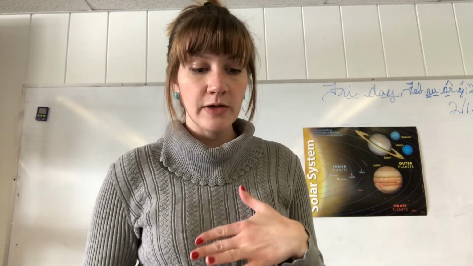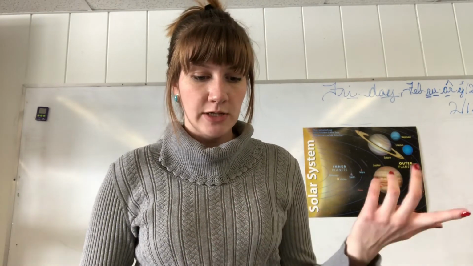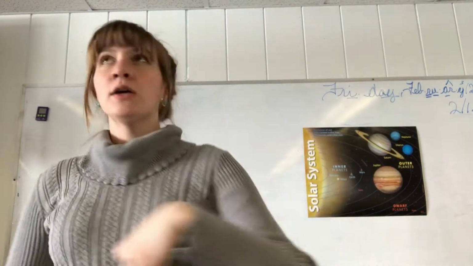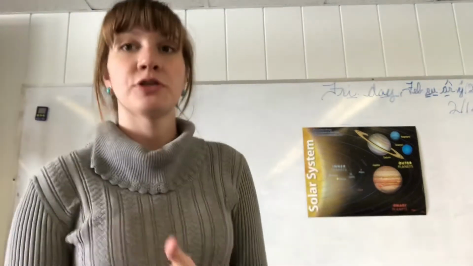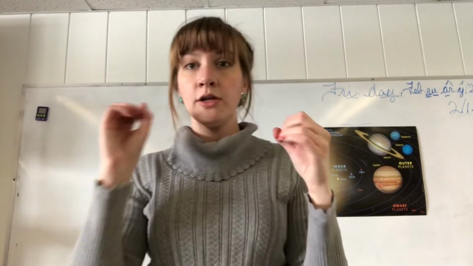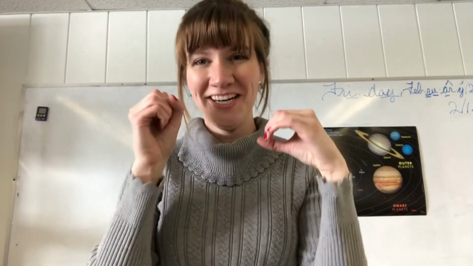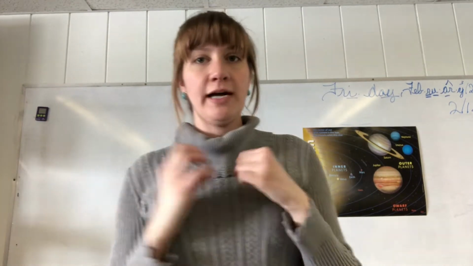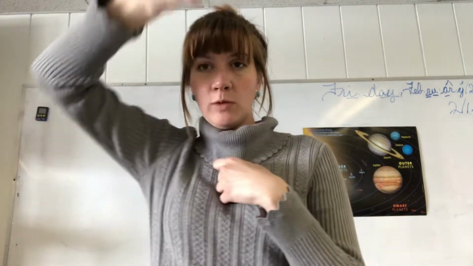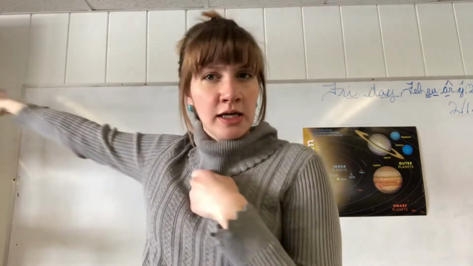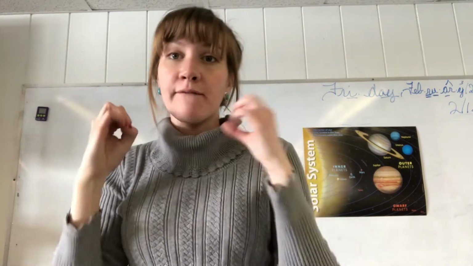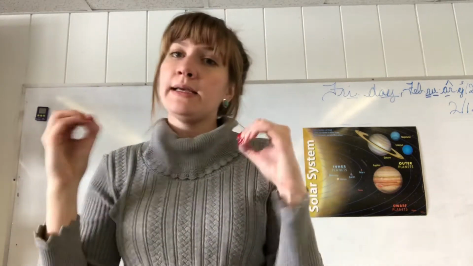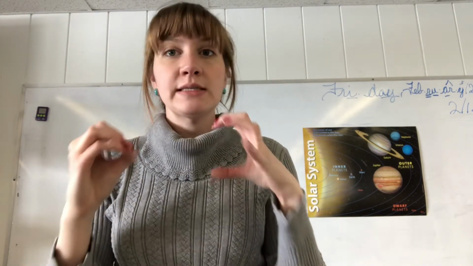So let's talk about some examples of gravity. We talked about the object and the Earth. Now, thinking beyond the Earth, we want to talk about astronomy, right? So Earth and the moon. There's a gravitational force between those two objects. You have the Earth and you have the moon, so try to make one big and one smaller. There's a force between the Earth and the moon called gravity. So why doesn't the moon just fly away from us? Why hasn't it just left us? Well, it's because there's a force between the Earth and the moon that's holding the moon where it is in relation to the Earth. And that force is gravity.